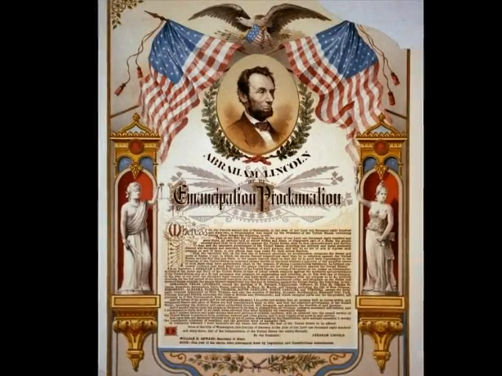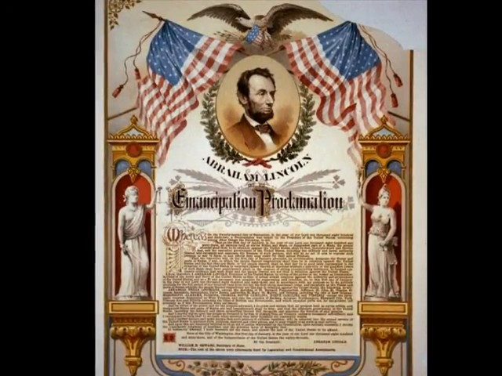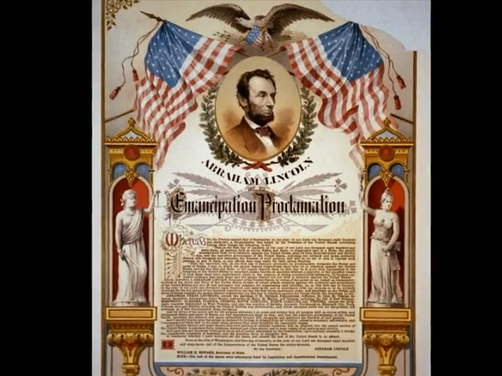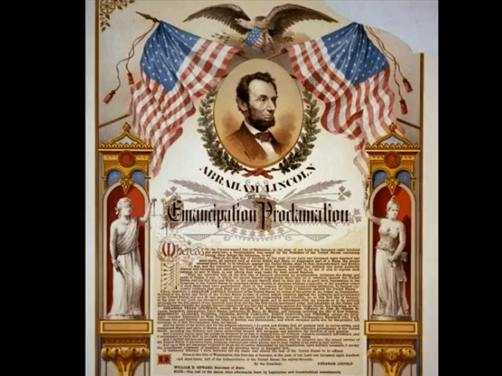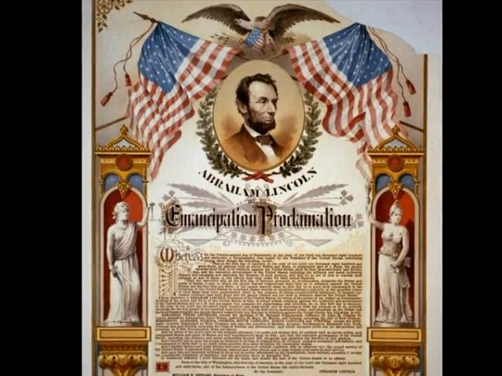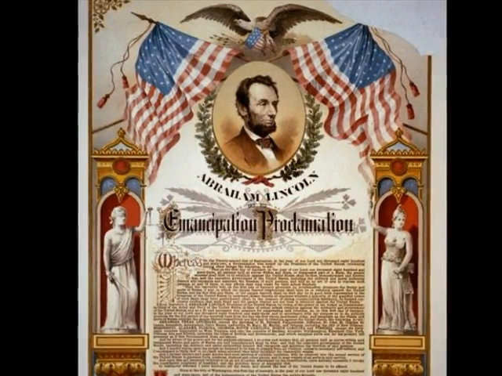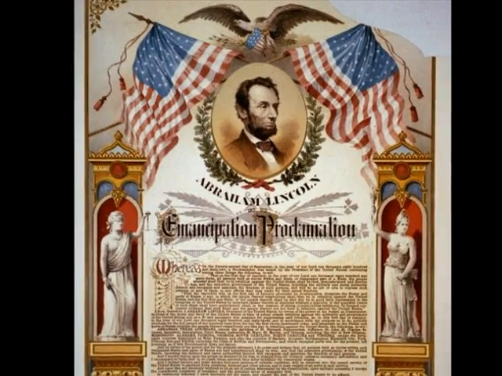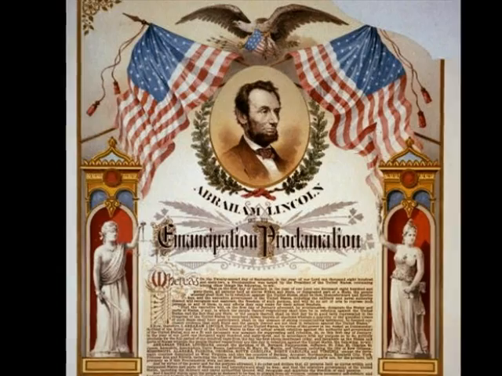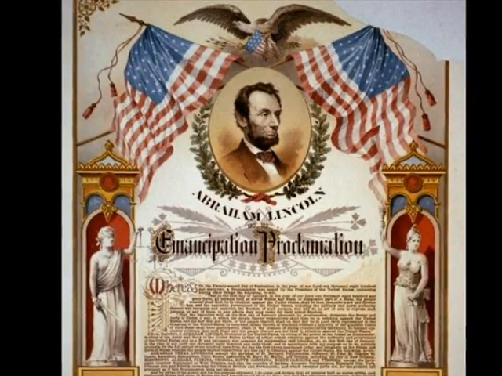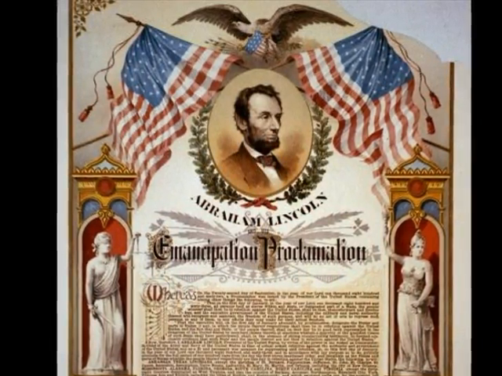In 1865, President Lincoln passed an Emancipation Proclamation in which he stated that slavery was illegal. This was passed at the end of the Civil War when the North and South were separated. The North, or the Union, supported the idea of freedom for slaves. If slaves made it to the North, they were free. However, the South, or the Confederate States, wanted to keep slavery going because it would help their economy. They refused to free their slaves.